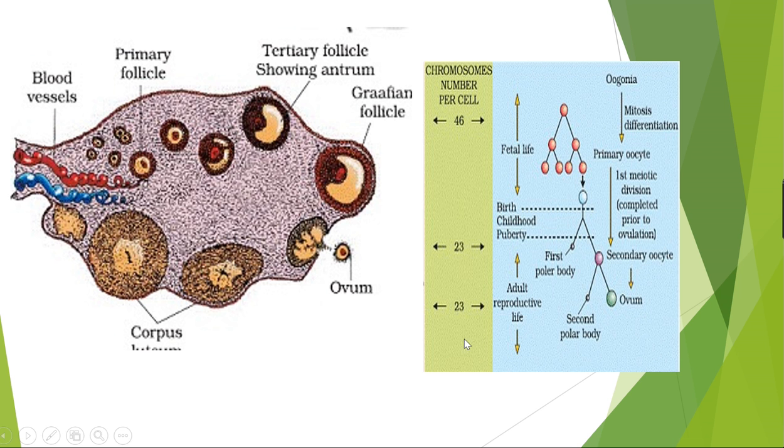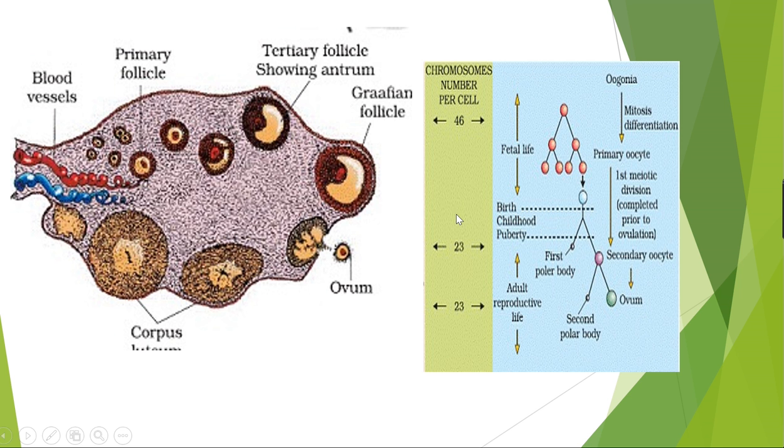But now here the corpus luteum is present. Correct. So corpus luteum means what? Here it consists of the follicular cells, the remaining parts of the Graafian follicle, and the fibrin and blood clots are here in the corpus luteum. So there is a big difference between the Graafian follicle and the corpus luteum. You can see here the diagram of the corpus luteum. Okay, so this whole process is called oogenesis, which is the formation of the female gamete in humans.